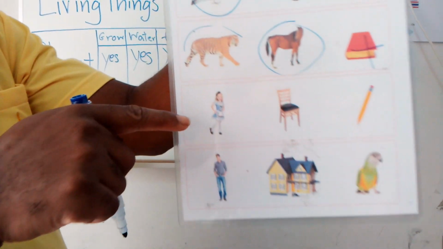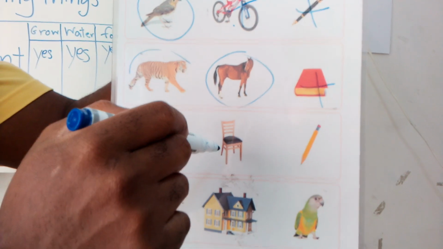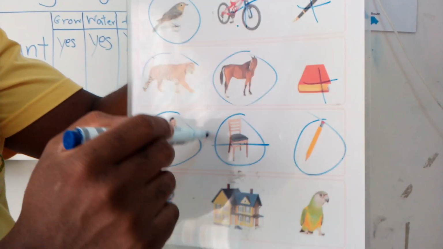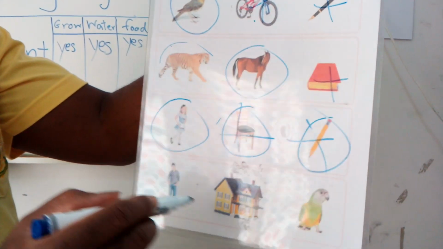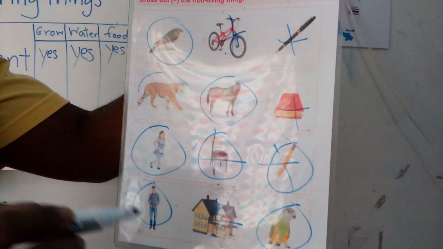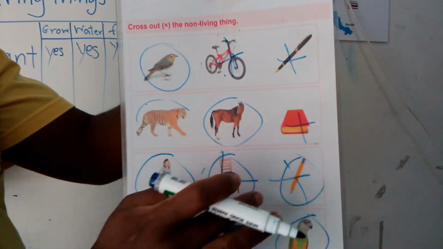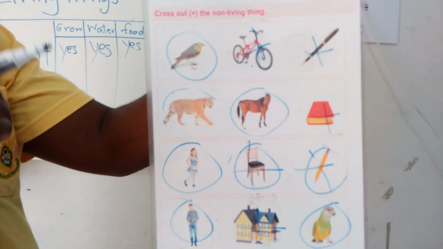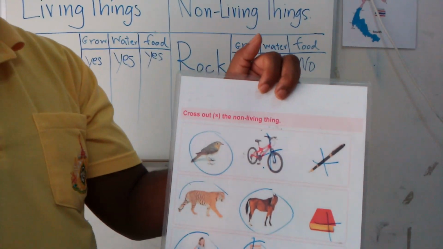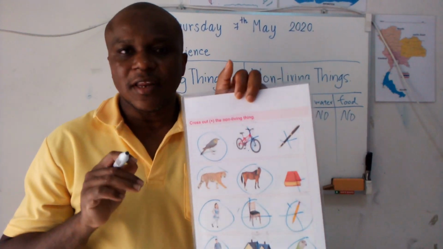Now look at this girl, the girl is living things, so we circle. This is non-living things. Chair is non-living things. Pencil is non-living things. Okay, so living things, non-living things. Bird is living things. So this is good example for you to understand the one is living things and the one is not living things. So for this example, I hope you understand difference between living things and non-living things.